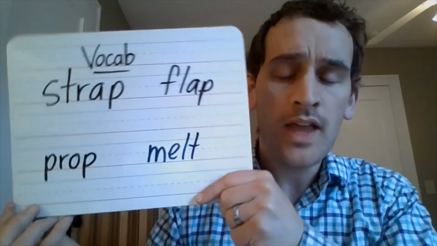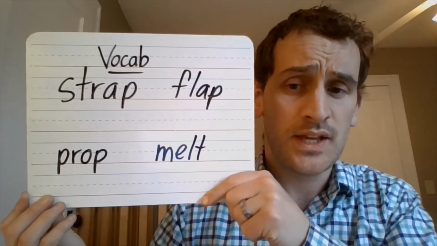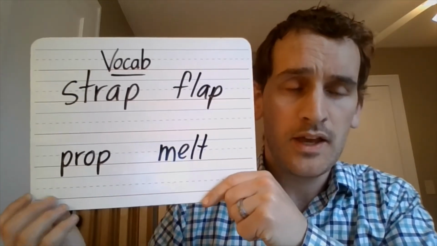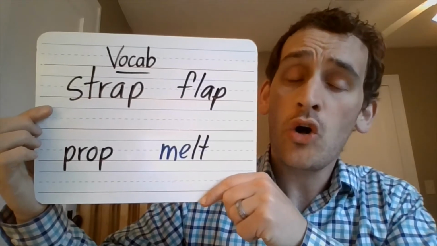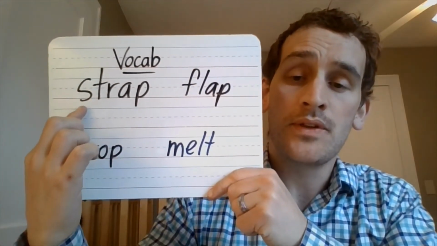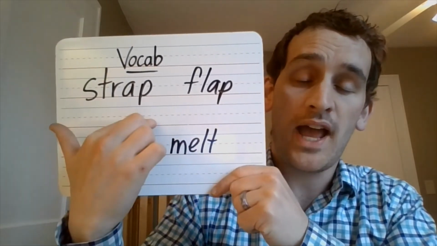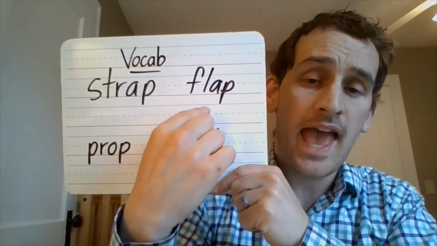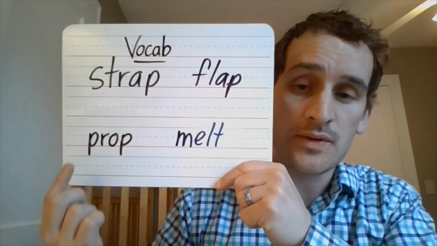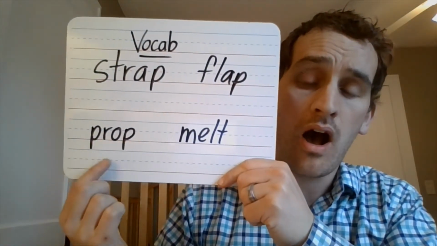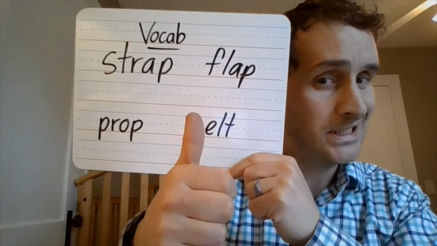So, let's take a look at some vocab words in the story that are really important. Let's sound them out because they're all decodable words. Here we go. St, r, ap, strap, flap, flap. Try this one by yourself. Did you do it?